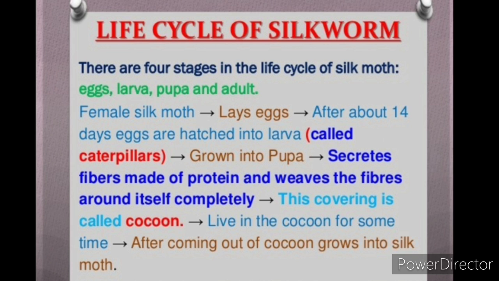This caterpillar grows into a pupa and secretes a fiber made up of protein and wraps the fiber around itself completely. This covering is called a cocoon. It lives in the cocoon for some time. After coming out of the cocoon, it grows into a silk moth. This is the life cycle of the silkworm.